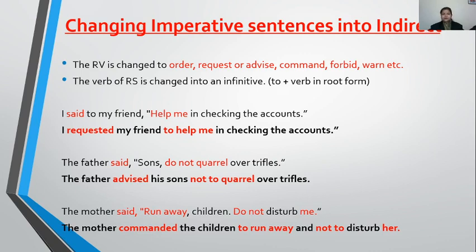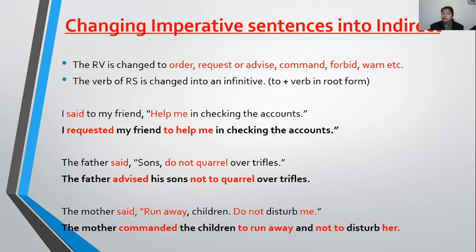Now the second sentence is: The father said, "Sons, don't quarrel over trifles." Here, what is the mood of the speaker? He is advising his sons. So the father advised his sons not to quarrel over trifles. Now children, here, whenever